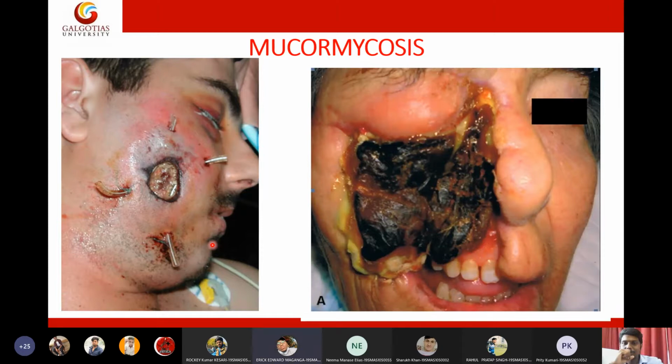Does it affect only outside the body, or even inside the mouth? It will affect the mucous membranes of our body. It is both subcutaneous, and it may go systemic also. Yes, it is a systemic infection. But why are we not discussing this under systemic fungi?